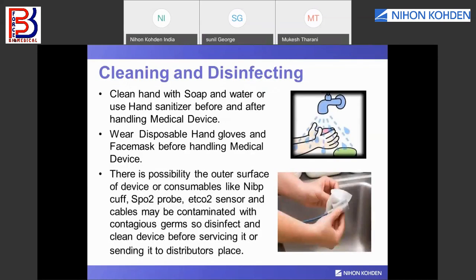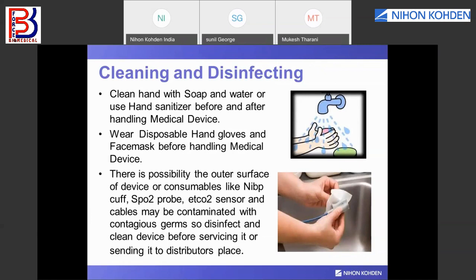Cleaning and disinfection is a very important part for any medical device, for the health of the user as well as the health of the person who services the medical device. First of all, before attending any medical device service, it is mandatory to clean hands with soap and water or use a sanitizer.